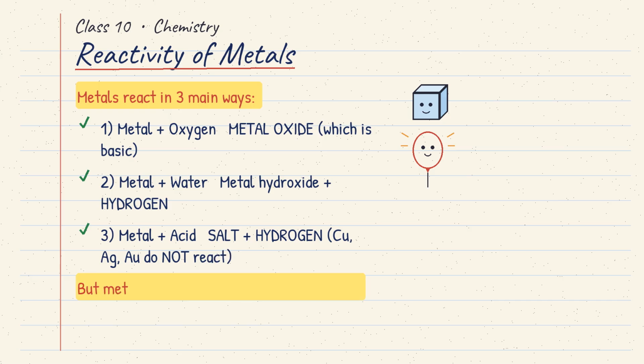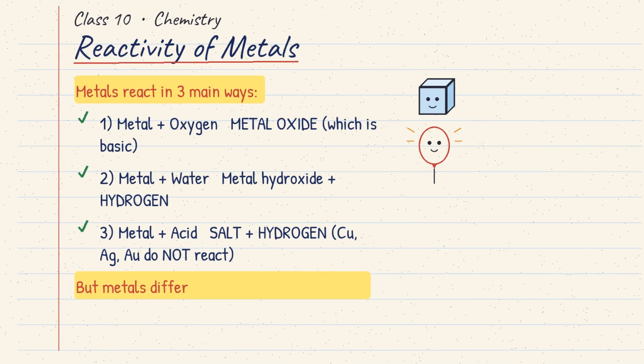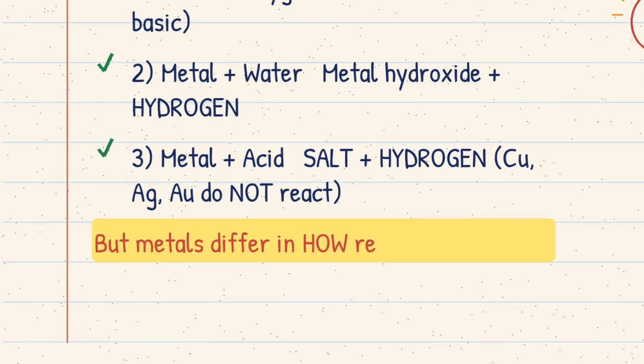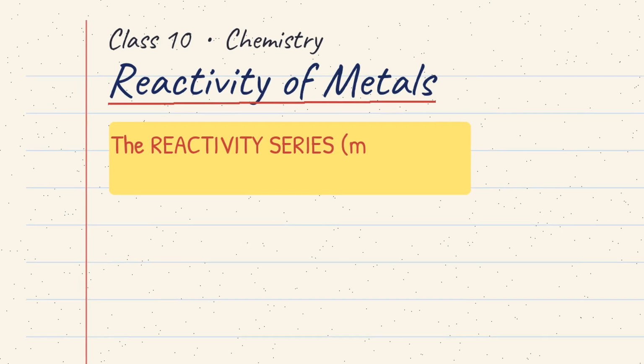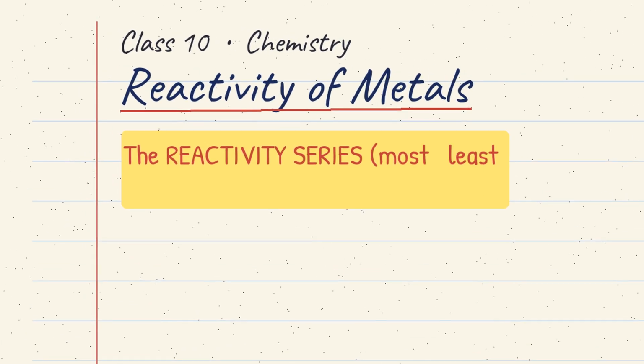Now here is the key idea. Not all metals are equally reactive. Some react fiercely, some barely at all. So we arrange them in a list, from most reactive at the top, to least reactive at the bottom. This is the reactivity series.